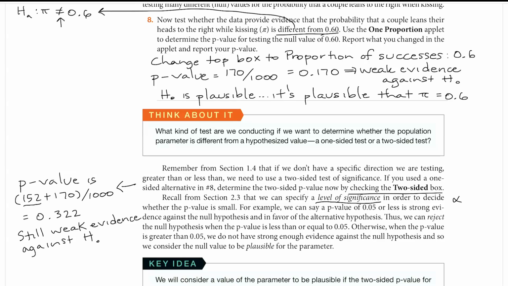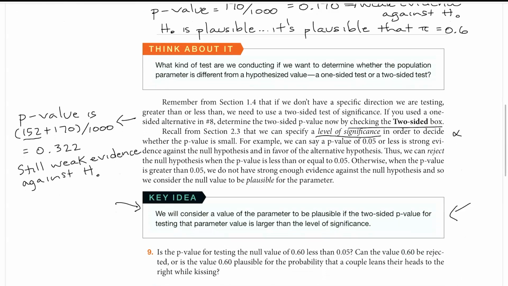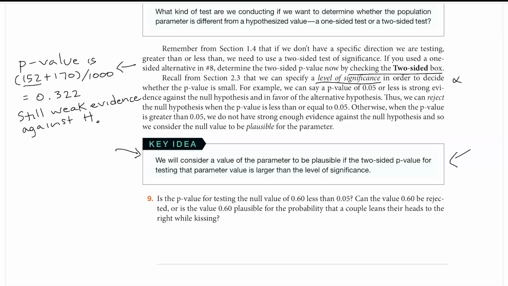Okay, so then we remember from section 2.3 this thing called a level of significance. Remember, the symbol for that is alpha, the Greek letter alpha. And so the key idea here, we will consider a value of the parameter to be plausible if the 2-sided p-value for testing that parameter value is larger than the level of significance.